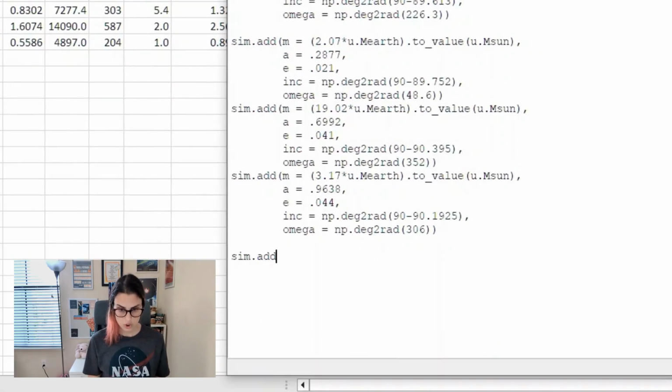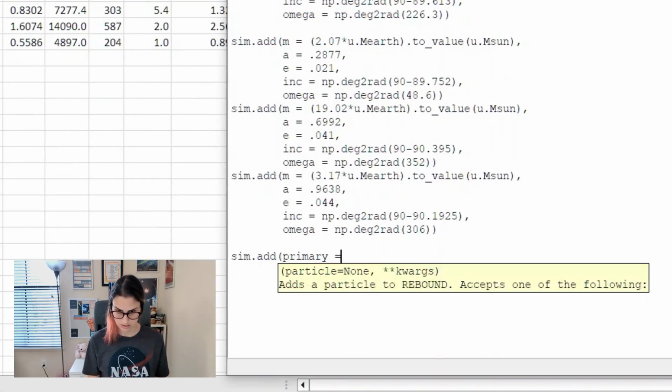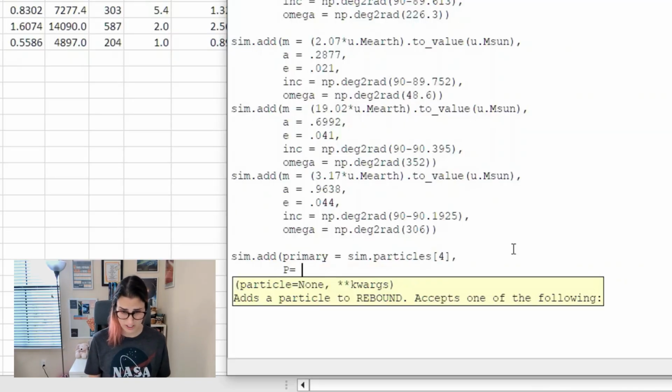Okay. So this one is going to have sim.particles[4] as its primary. I'm going to pass a period just because for whatever reason that's apparently how I calculated this in the past. I don't even know. Okay, and this is going to be in days.